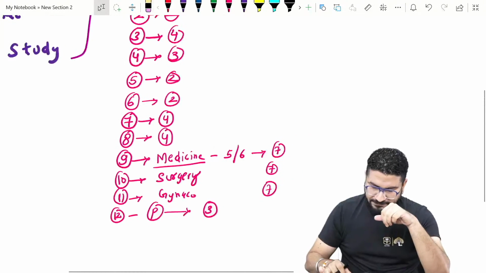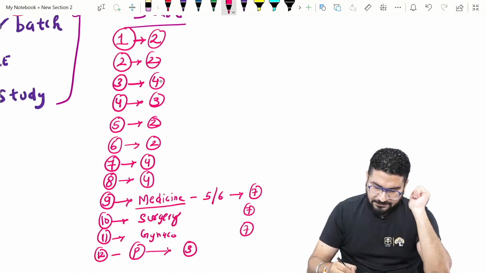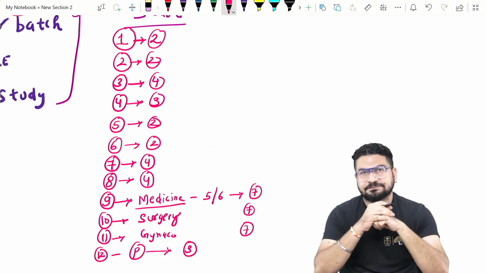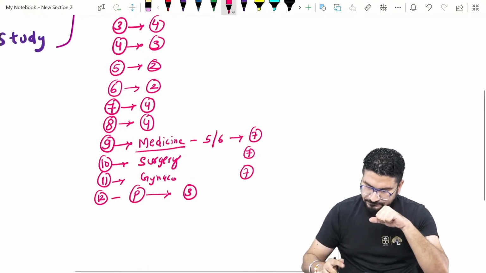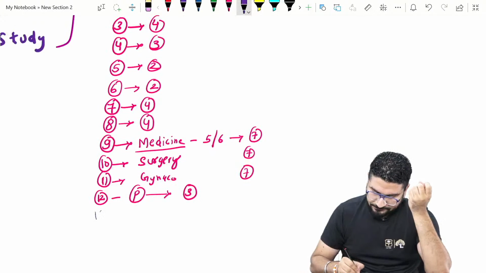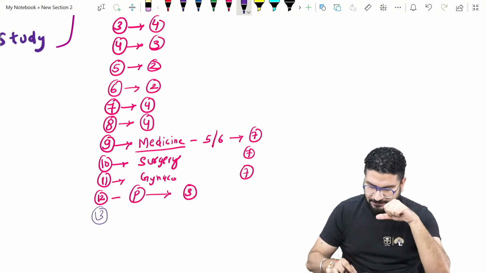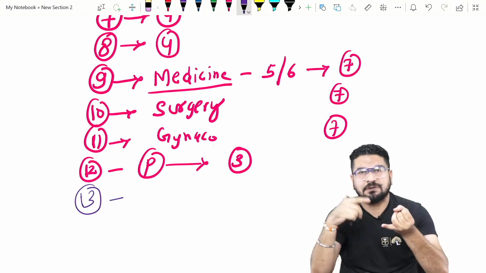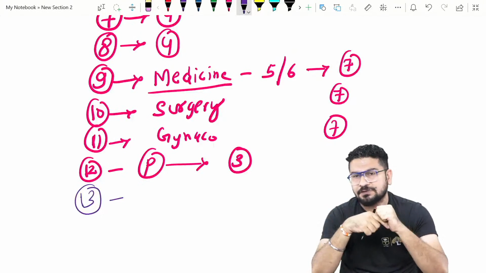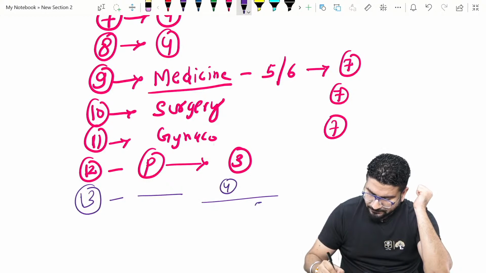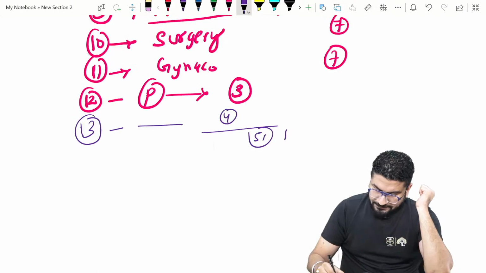So let me count the number of days. If I can say 2 plus 2, 4, 8, 11, 13, 15, 19, 23, 23 plus 21, 44 days, 45, 46, 47, 47 days. Still we are left with 3 days. In this 3 days, you can choose a subject like some major subject, like you can choose patho, or if you have chosen pharma before, then you can choose pathology now. So that means you are giving this again 4 days. So this is your 51 days total. 51 days total I can say you are having.